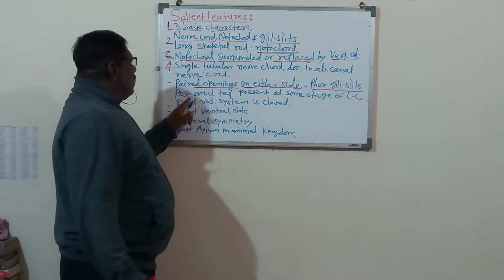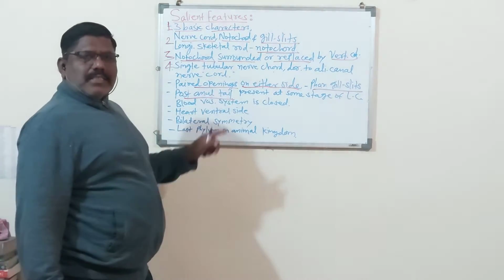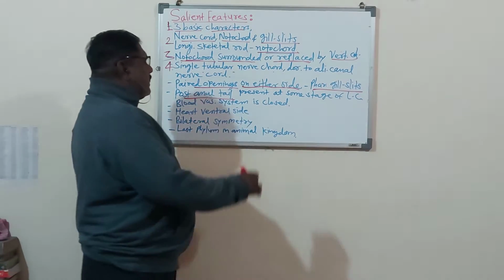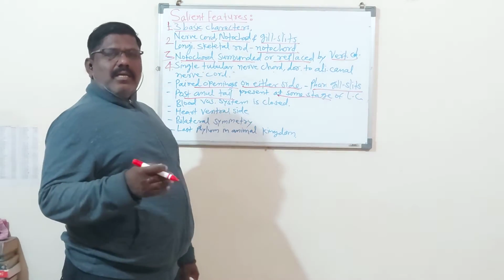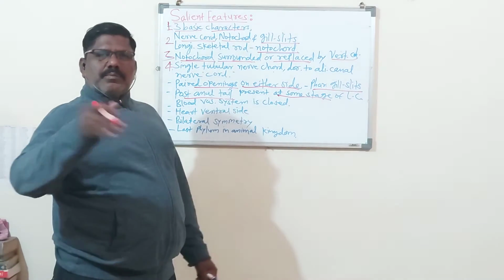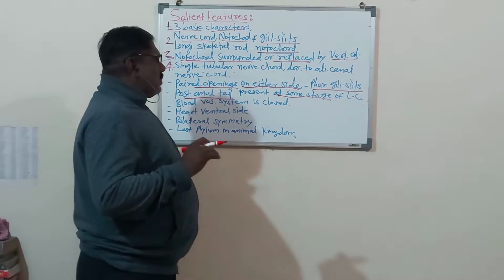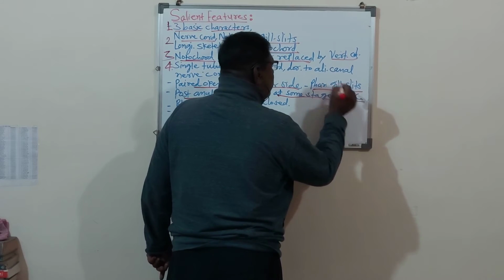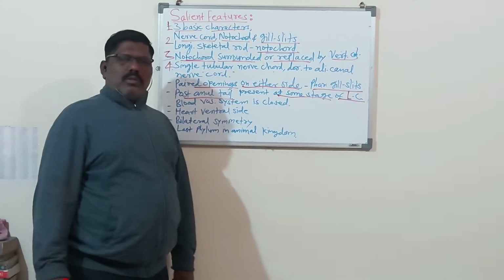Now, the post-anal tail. Chordate animals have another salient feature, the post-anal tail, which is present at some stage. In some stages, in larval stages, during embryonic condition, this post-anal tail is present, and it disappears after hatching or after the birth of the animals. Some stages of the life cycle. Remember, LC means life cycle.